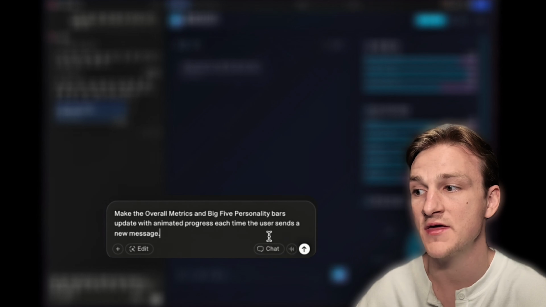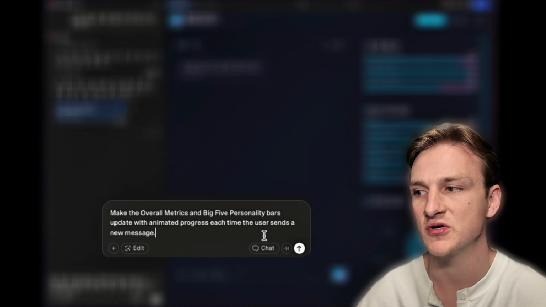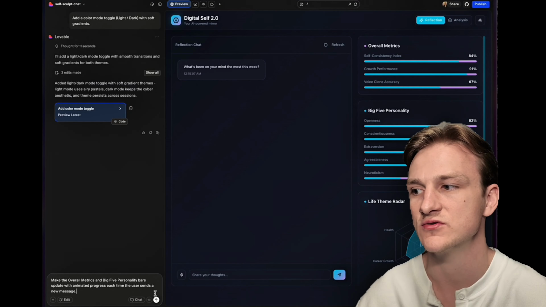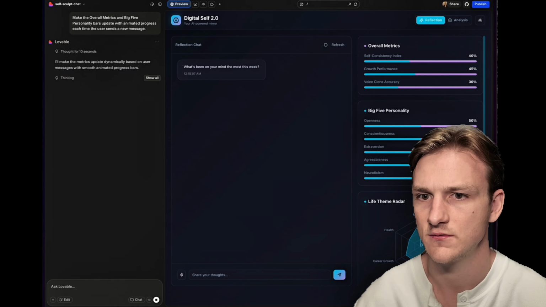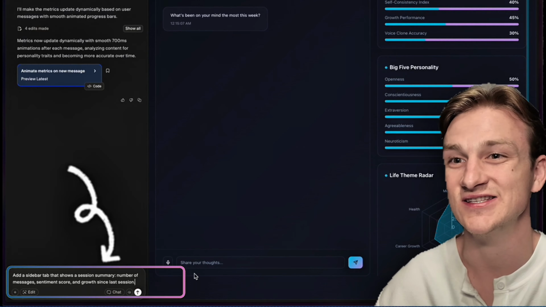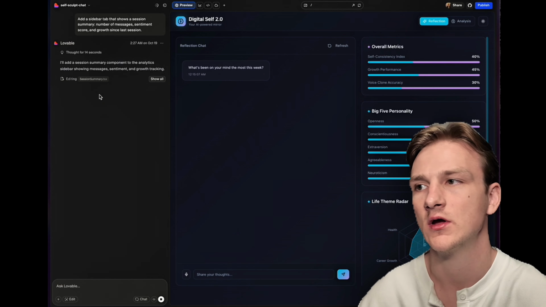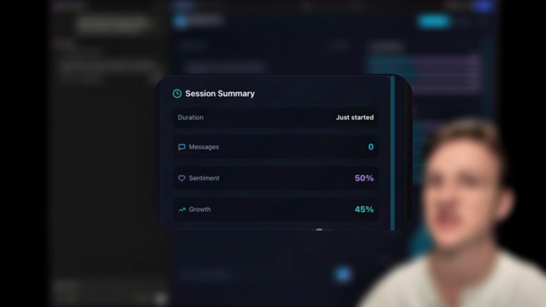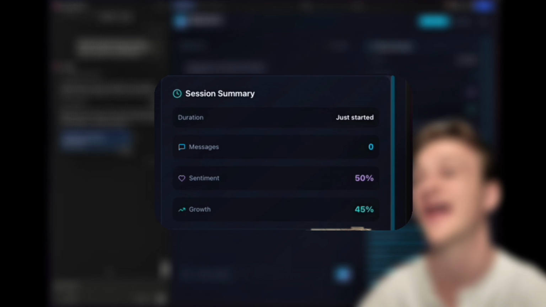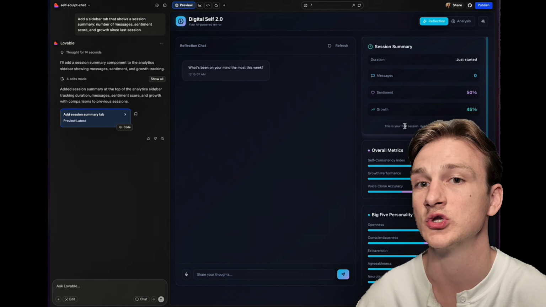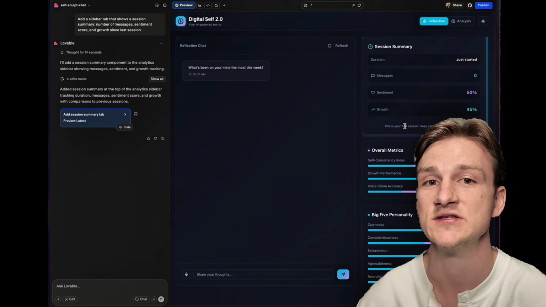Next, I want to make sure our data and analytics are live. For this change, we're going to make the overall metrics and the Big 5 personality bars update with animated progress each time the user sends a new message. Next, I want to add a Session Insights tab. This will show users their recent session summary with things like messages, sentiment score, and growth since their last session. Lovable allows us to track these session variables locally, which makes it a lot easier for development.